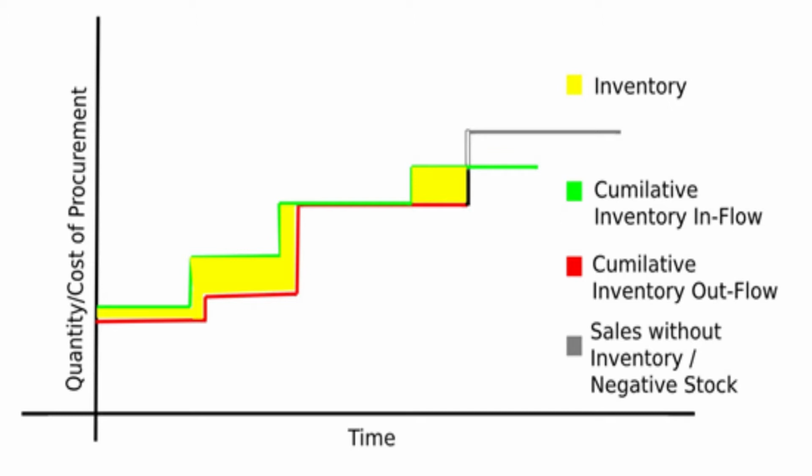In agency business, they are not keeping any inventory. They are going to buy it when the customer needs it. So it is less risk. But naturally, when you are taking less risk, your profitability also may be affected. So what exactly is the inventory? This gap is the inventory. What is the gap? It is the difference between the cumulative purchase and cumulative sales. That gap is the actual